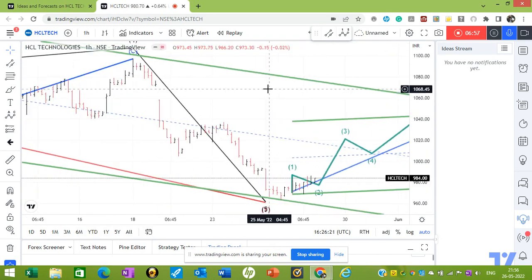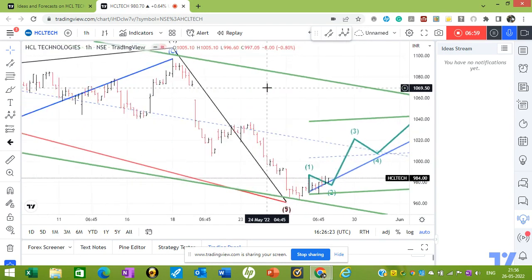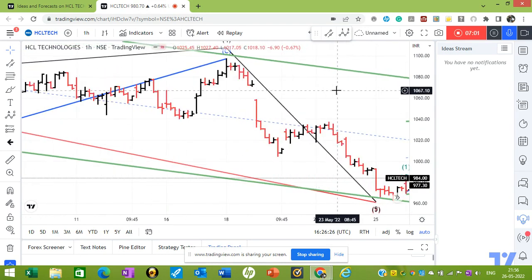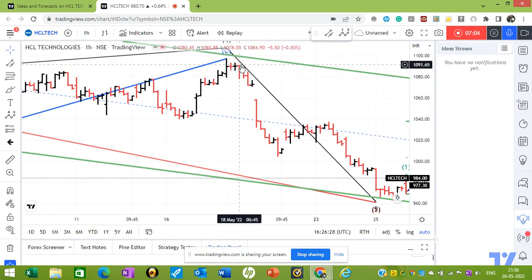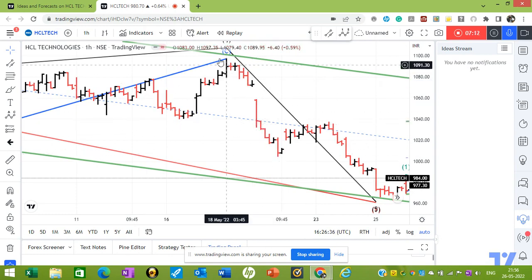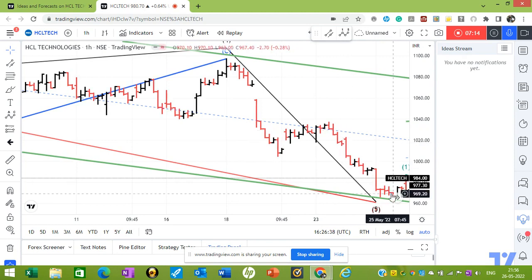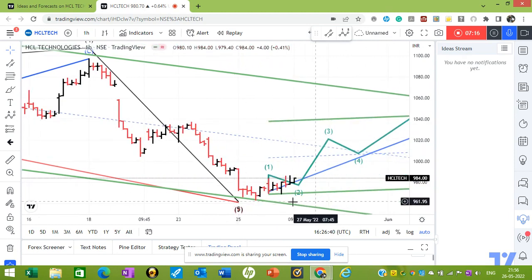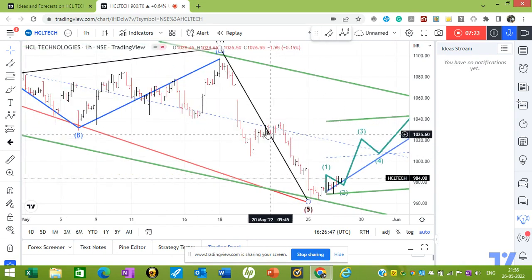Now look at this: one, two, one, two, and 3. This is the third of the third. 3, 4, and 5. 1, 2, 3, 4, and fifth wave. The fifth wave is already finished, and now we are in a new cycle. There will be a five wave move up. Okay.